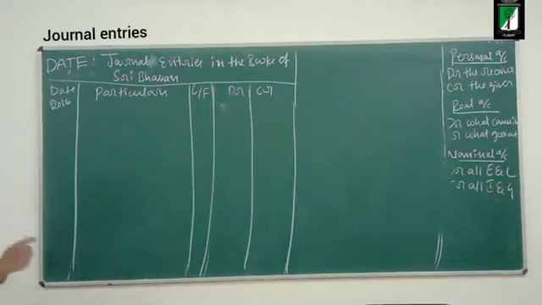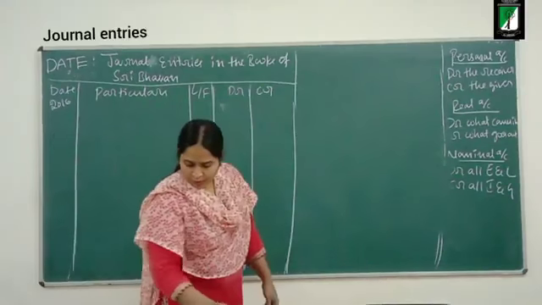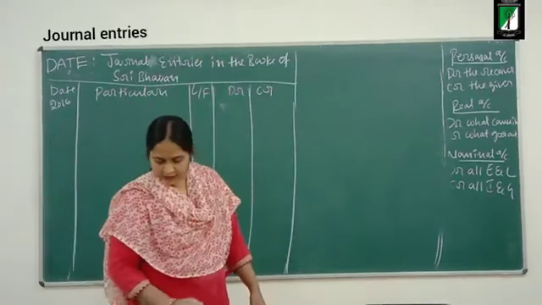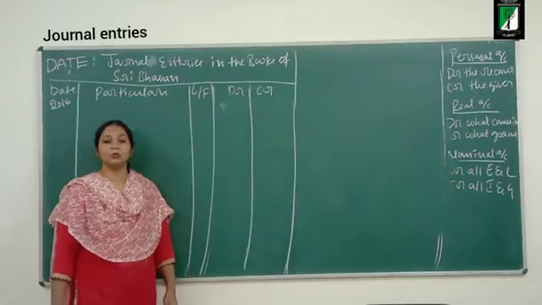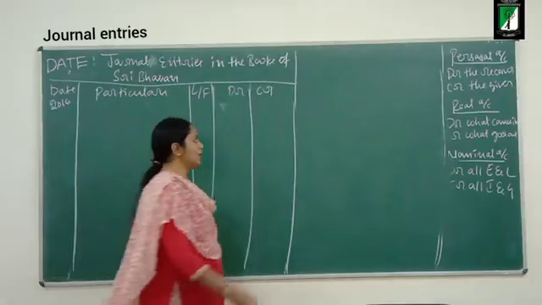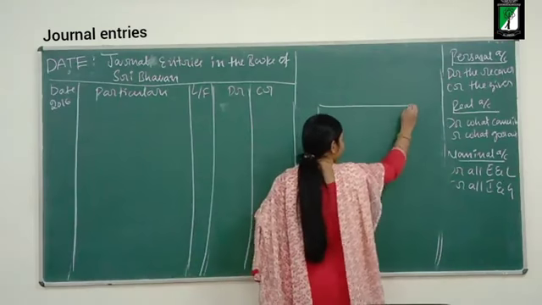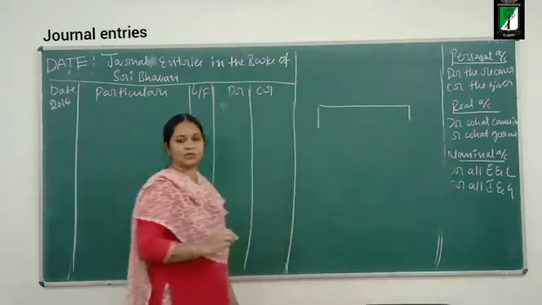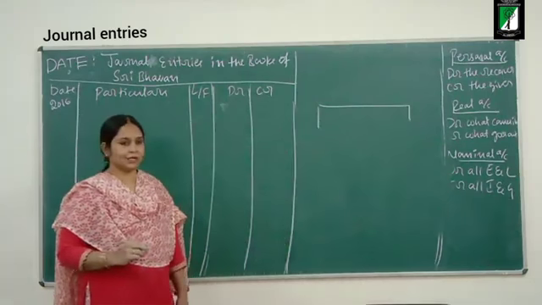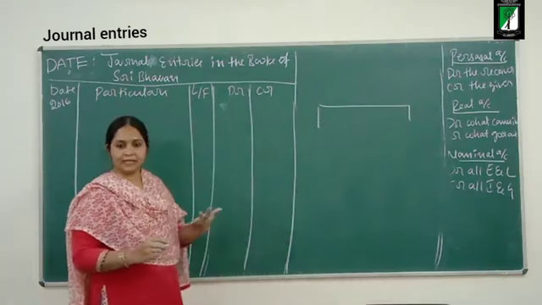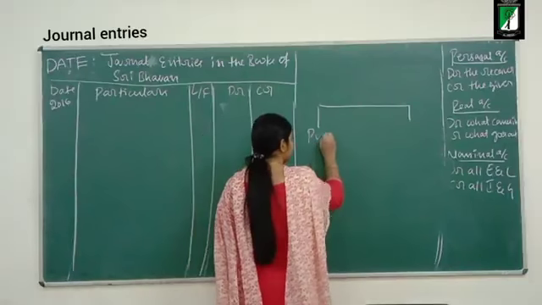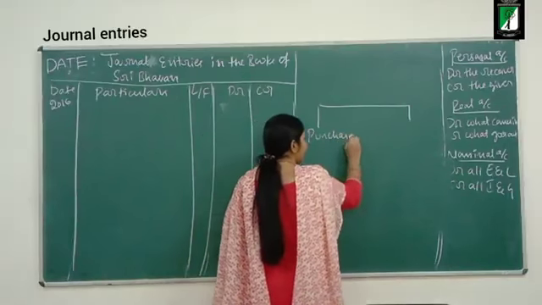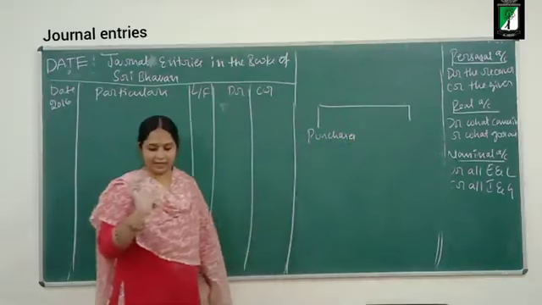The next transaction is: bought goods from Radha Krishna. The business is purchasing goods from Radha Krishna. What is the take aspect? Purchases. Here cash has not been given in the transaction.